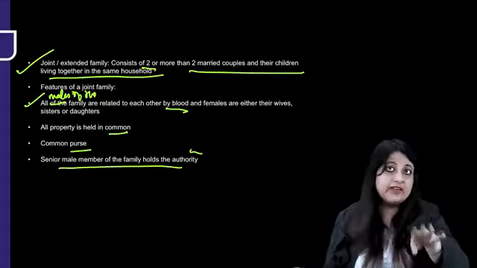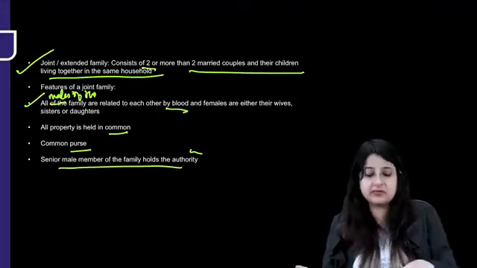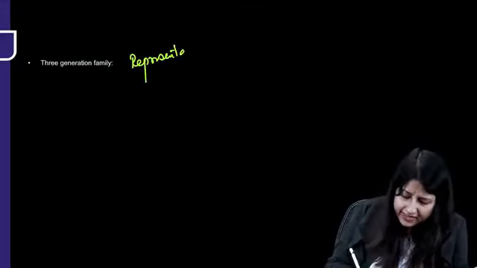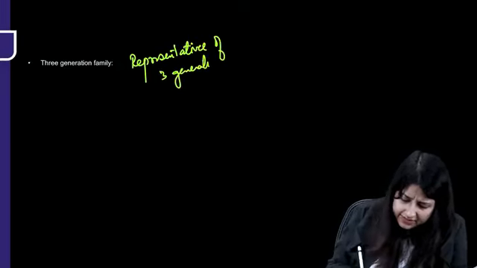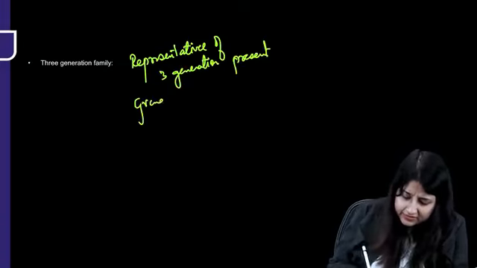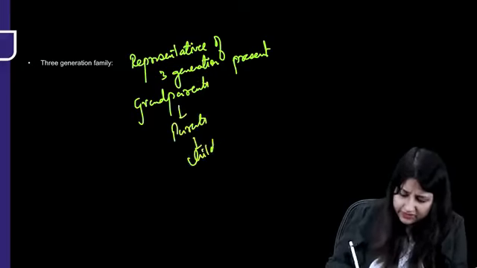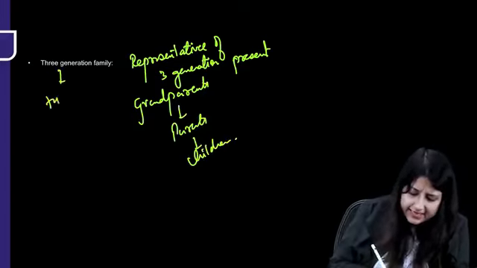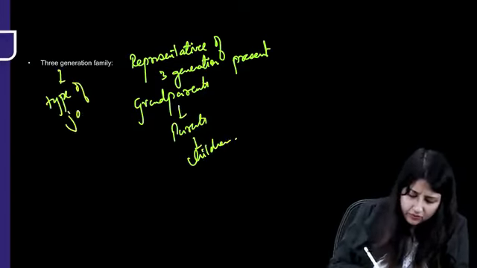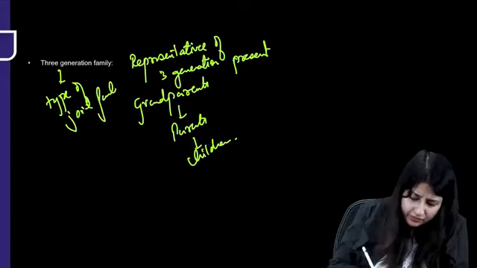That happens in the joint family. Okay, automatically the senior most assumes the role. 3-generation family, you all know, is where representatives of 3 generations are present. Okay, what does that mean? Grandparents, parents and their children. So representatives of 3 generations. It's actually a type of joint family only.